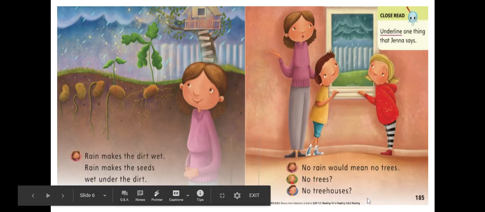Now let's go to the next page, 185. Now Mom is talking again. Mom says, "No rain would mean no trees." And Jenna asks, "No trees?" And Frank says, "No tree houses." What is one thing that Jenna says? Underline what Jenna says. Look at the picture of Jenna, and she says, "No trees."